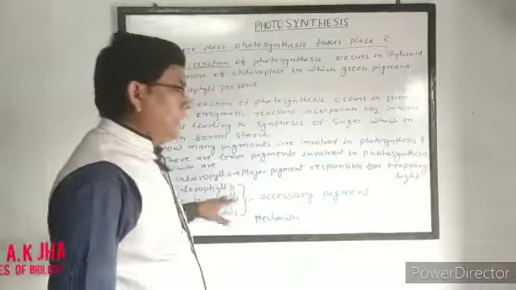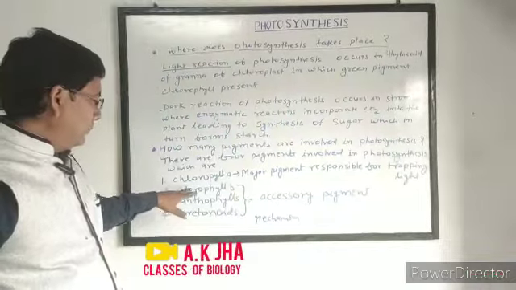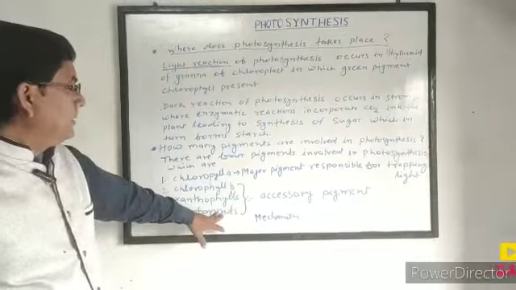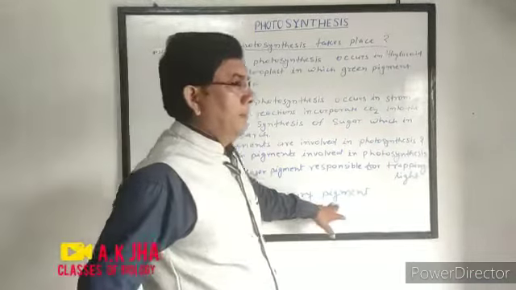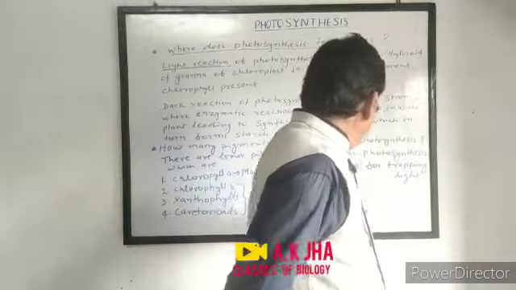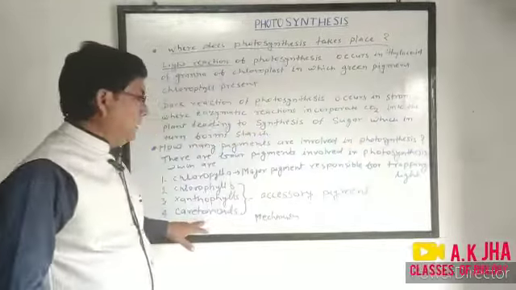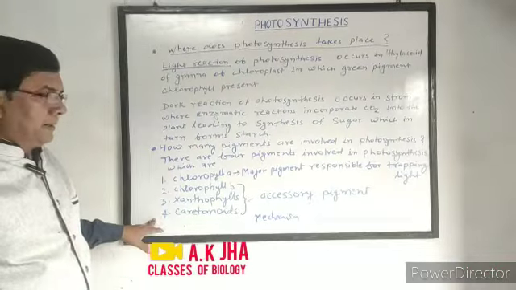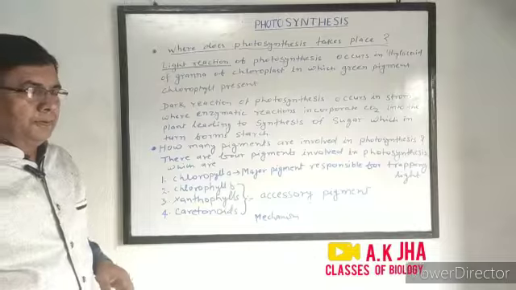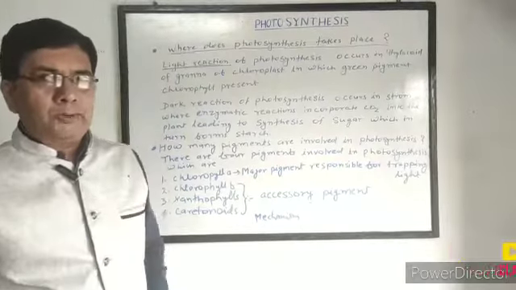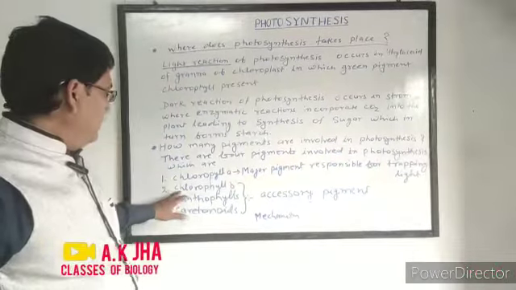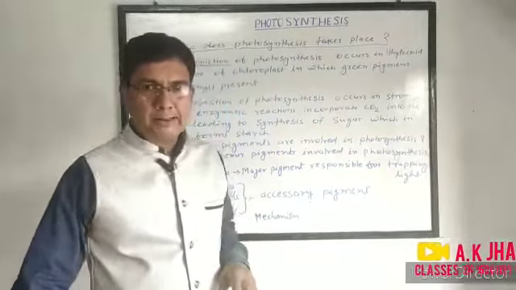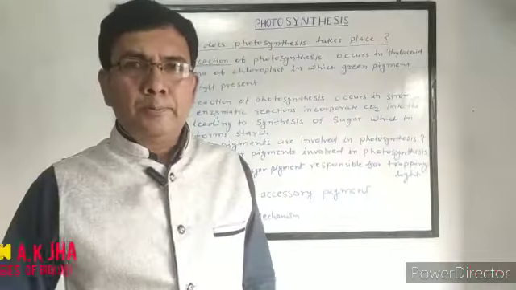And there are three other pigments also, which are chlorophyll B, xanthophylls, and carotenoids. These are called accessory pigments because these pigments absorb light energy of different wavelengths. These four pigments increase the range of light energy absorbed by the plant. But the main pigment of photosynthesis is chlorophyll A. Now we study the mechanism of photosynthesis.